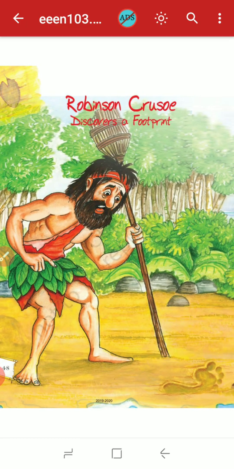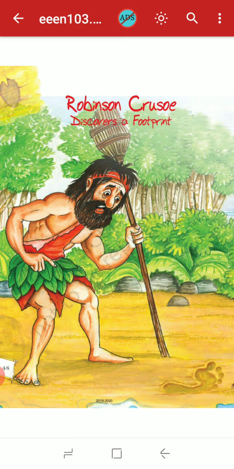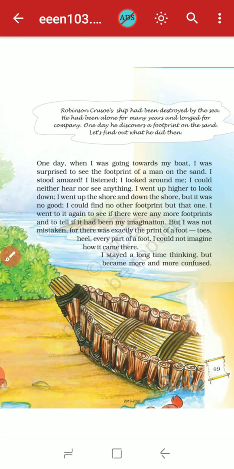You can visualize that this is the footprint of a man, not any animal. So he realized that he was not mistaken.